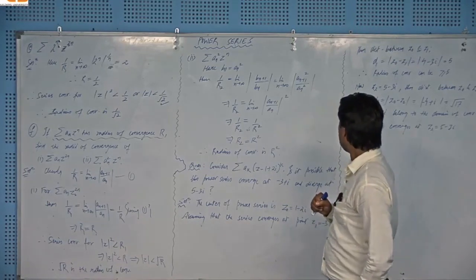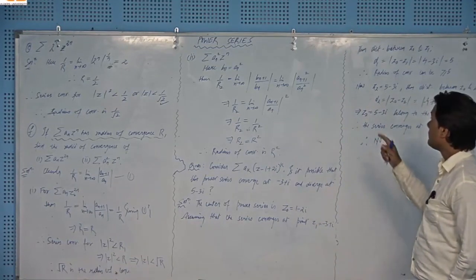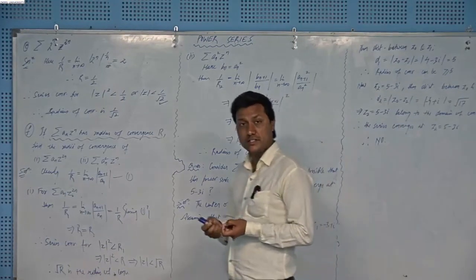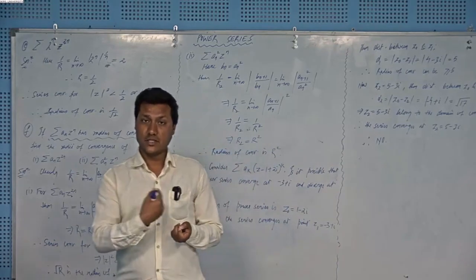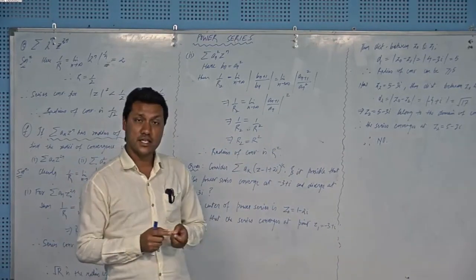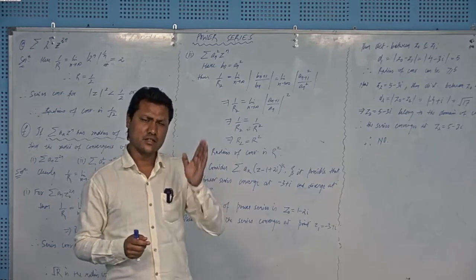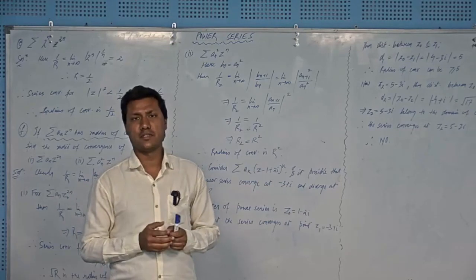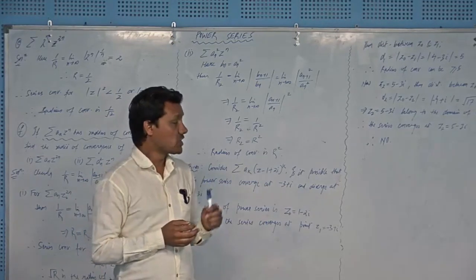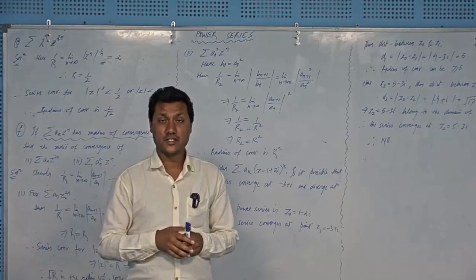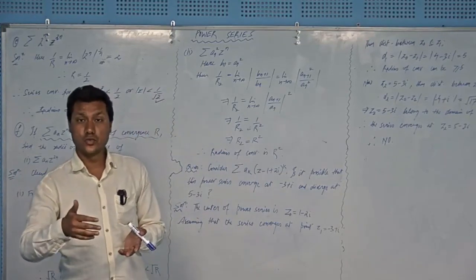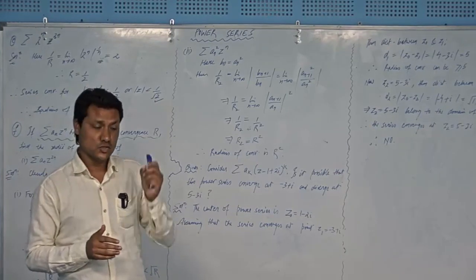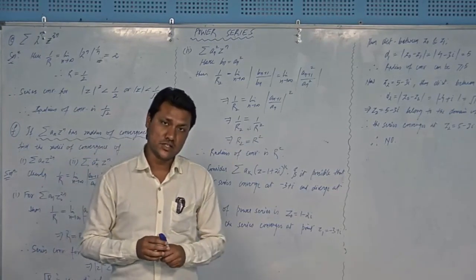And yeah, if a series converges at some point which lies inside the convergence disk, then at any other point which lies in the disk, the series must converge. It cannot happen that the series is converging within a radius of 5 and there is some point which lies at a distance of 4 units from the center and the series diverges there. It is not possible. That point of divergence should lie outside the disk of convergence.